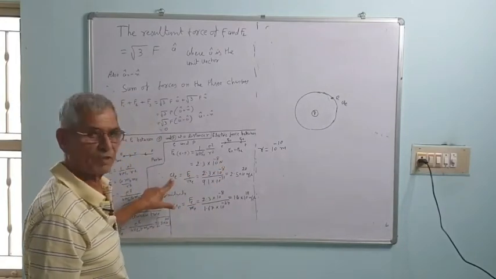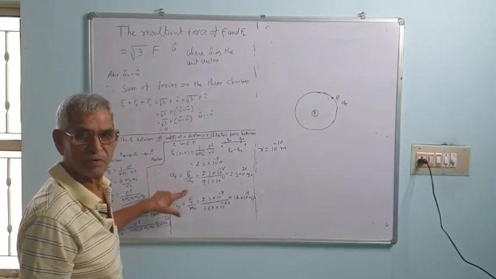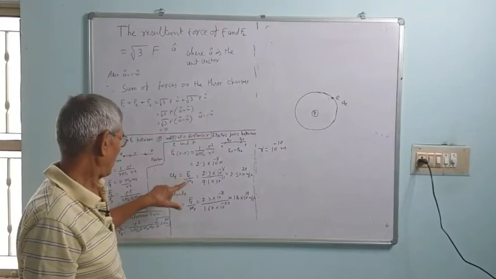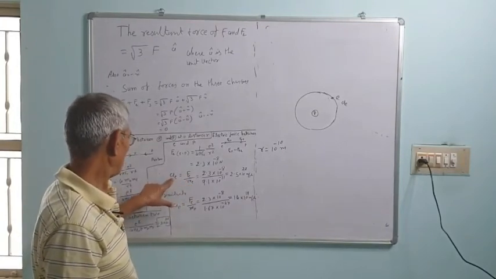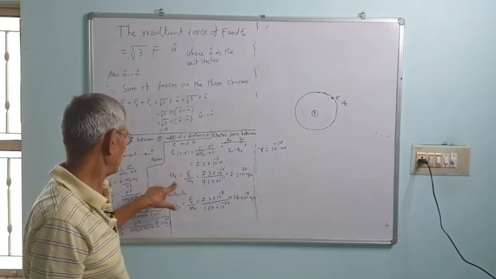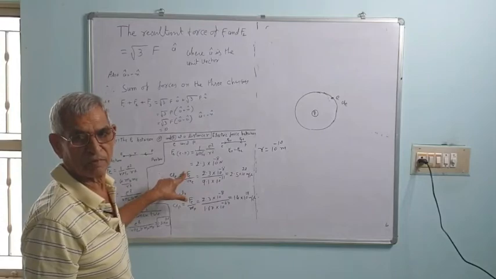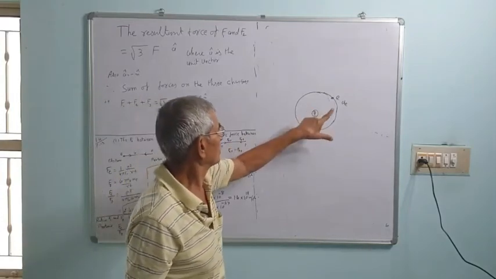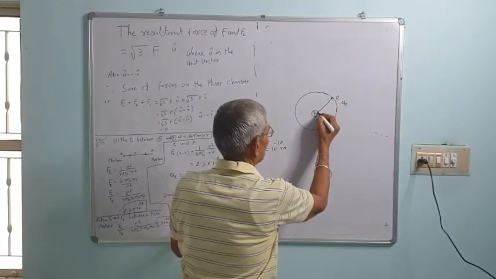The acceleration according to Newton's second law of motion is force upon mass, F upon m, mass of electron. So, a represents the acceleration of electron, is equal to force. The force is common: whatever force is exerted by proton on the electron is the same force exerted by electron on the proton, they are mutual forces.